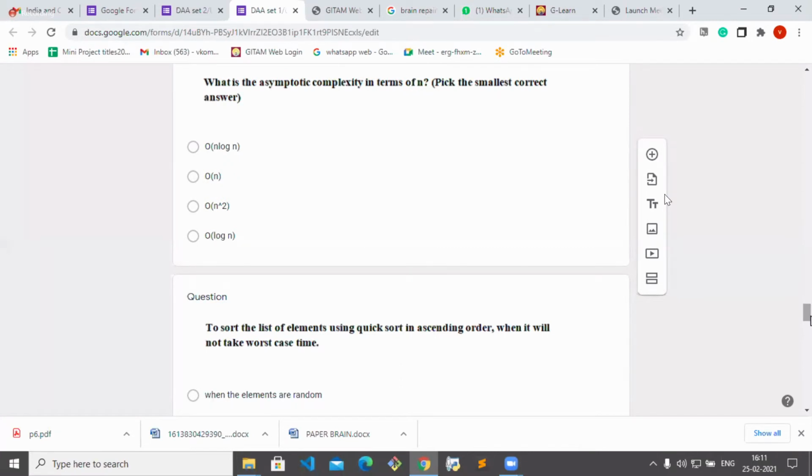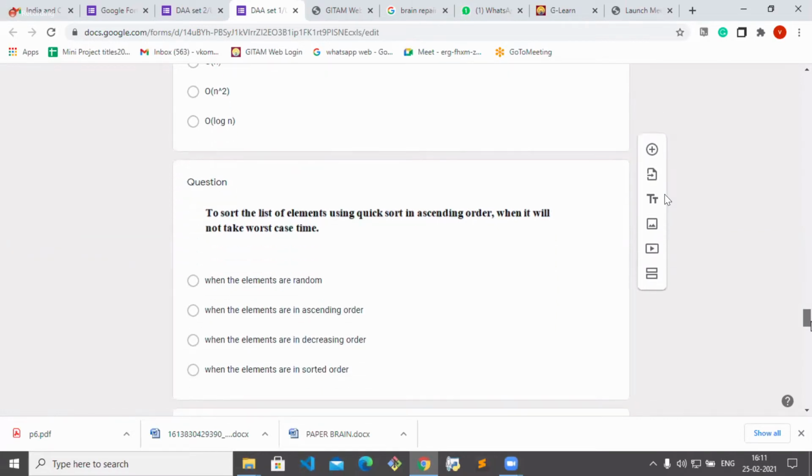To sort the list elements using quicksort in ascending order, when will it not take worst case time? Is it random or ascending order or decreasing order or sorted order? When the elements are in random, it will not be the worst. Descending order, no, ma'am. See, you have to read the question. When will it not take worst case? If it is in descending order, it is worst case. I'm asking you the question when it will not take worst case. If it is in ascending order, then again it is n square. If it is in decreasing order, then also n square. Sorted order, then also n square. Only when the elements are random, then only it will take n log n.